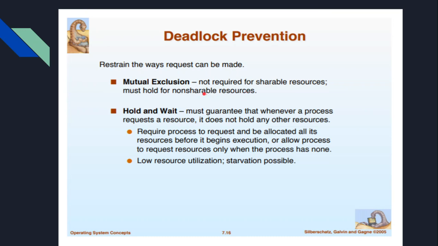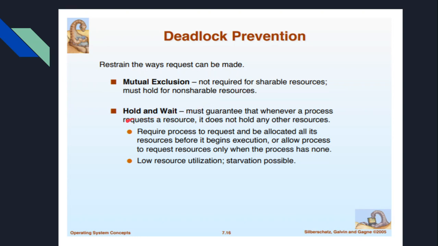So this mutual exclusion is not necessary for a shareable resource, because everyone can share it, since it is just reading the value, not changing the value. But in the case of a non-shareable resource, for example when you are writing or updating a value in a process, mutual exclusion should hold. This is one way we can prevent the deadlock.